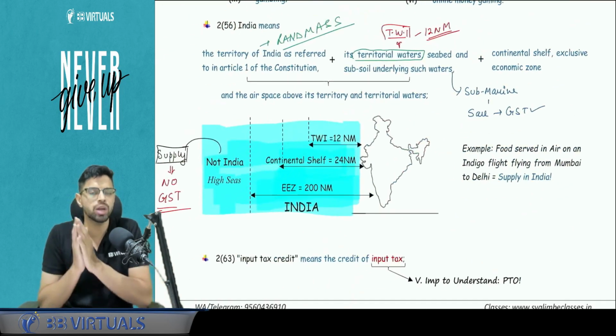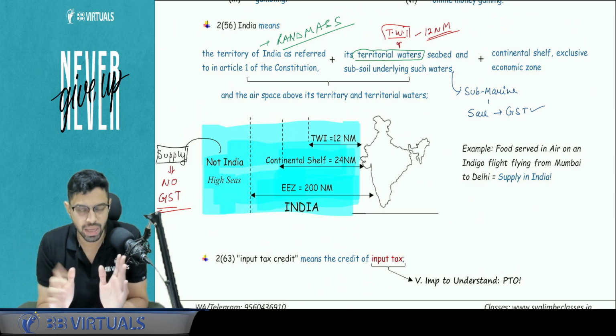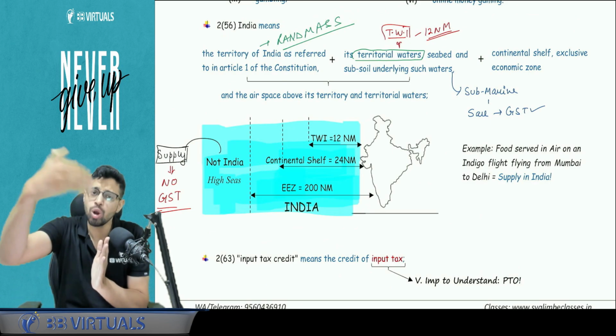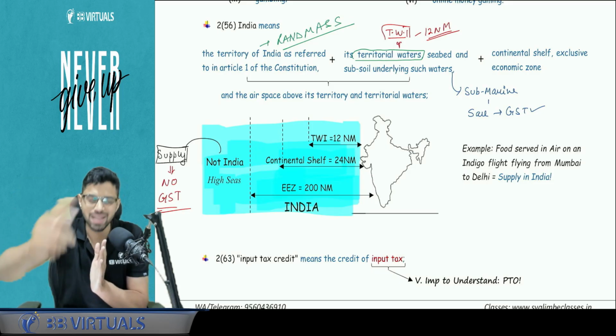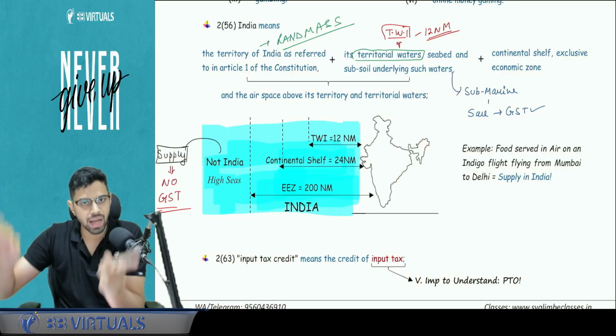India, a general definition you need to understand. India means the landmass of India as per Article 1 of the Constitution of India, the territorial waters of India up to 12 nautical miles from the coastline. Beyond that, the continental shelf, another 12 nautical miles, and the exclusive economic zone, that is 200 nautical miles from the coastline. This entire part is India.